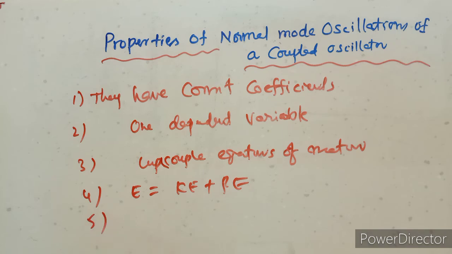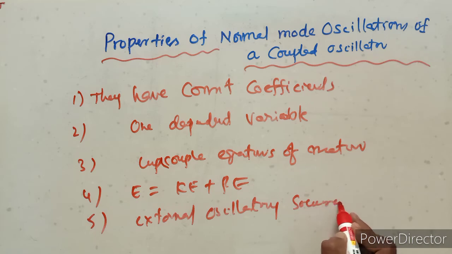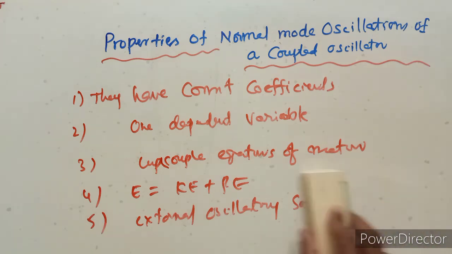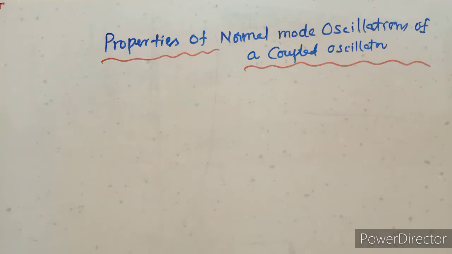The next property is the normal modes can be excited by external oscillatory sources. The properties of normal mode oscillations of coupled oscillators are clearly observed.